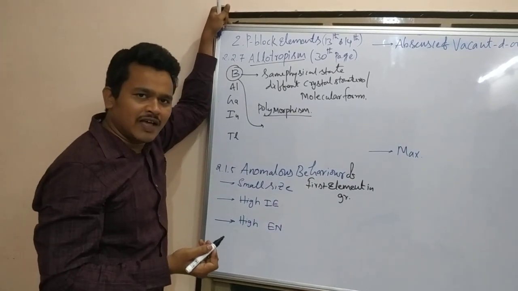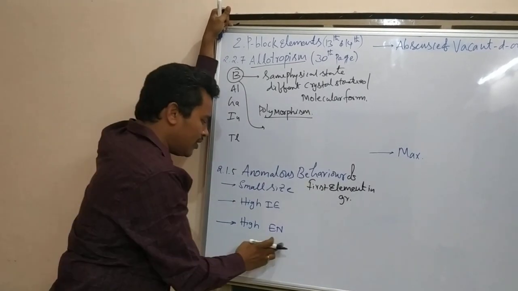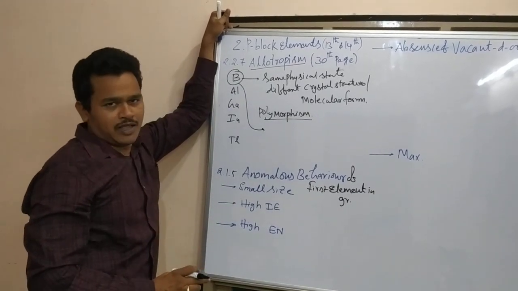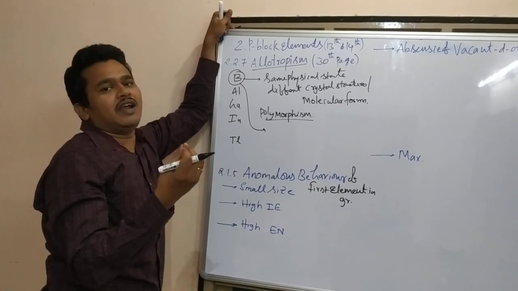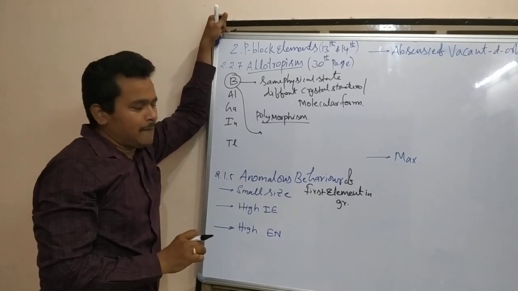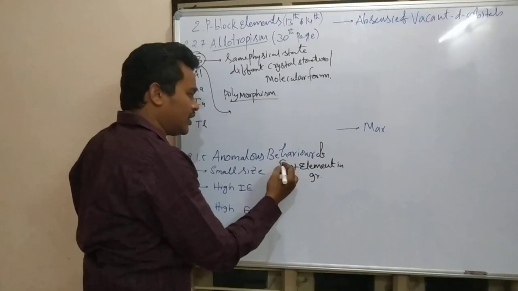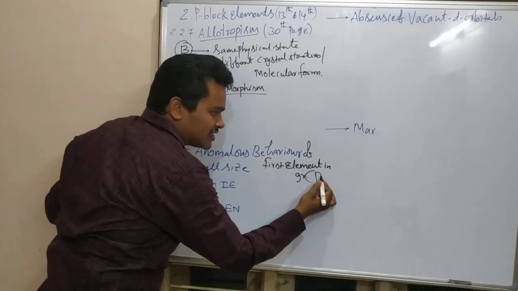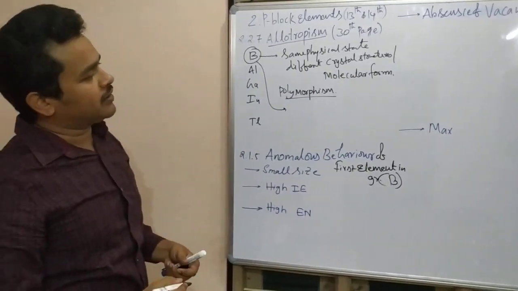In a similar way, whenever there is more nuclear force of attraction, obviously high electronegativity will be there. These are responsible for behaving differently among these group elements. In our group, the first element is boron.